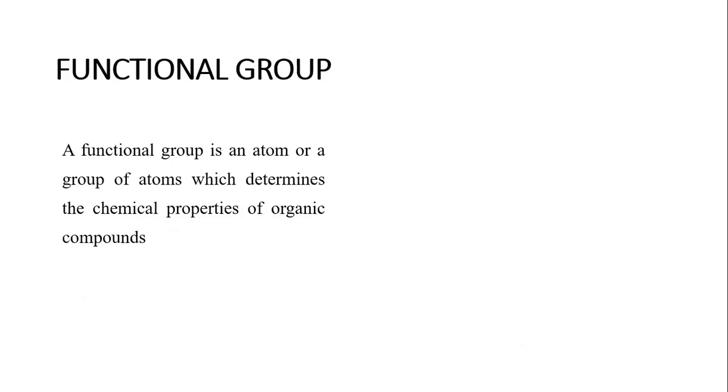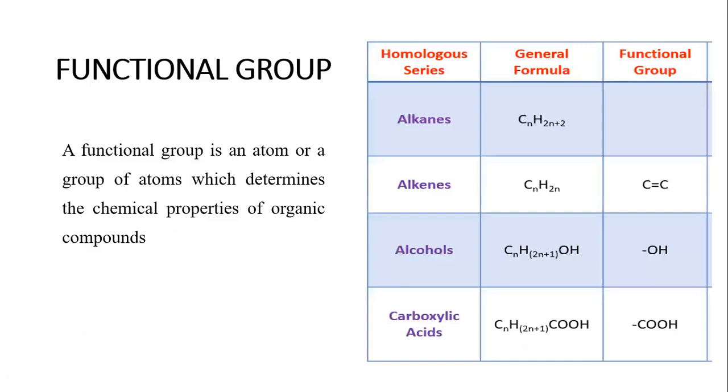Let's define a functional group as earlier cited. A functional group is an atom or a group of atoms which determines the chemical properties of organic compounds. So alkanes have their own functional group, which is the carbon-carbon single bond. Alkenes have the carbon-carbon double bond, so they behave the way they do because of this double bond.